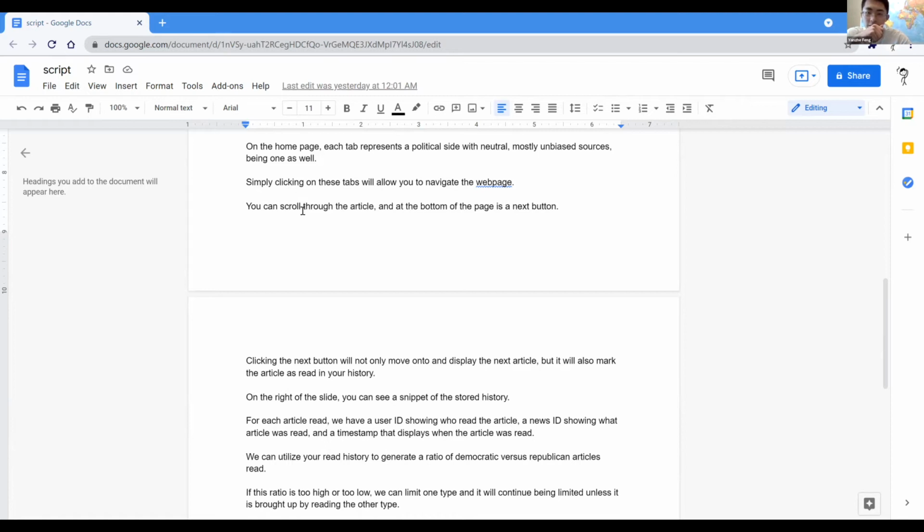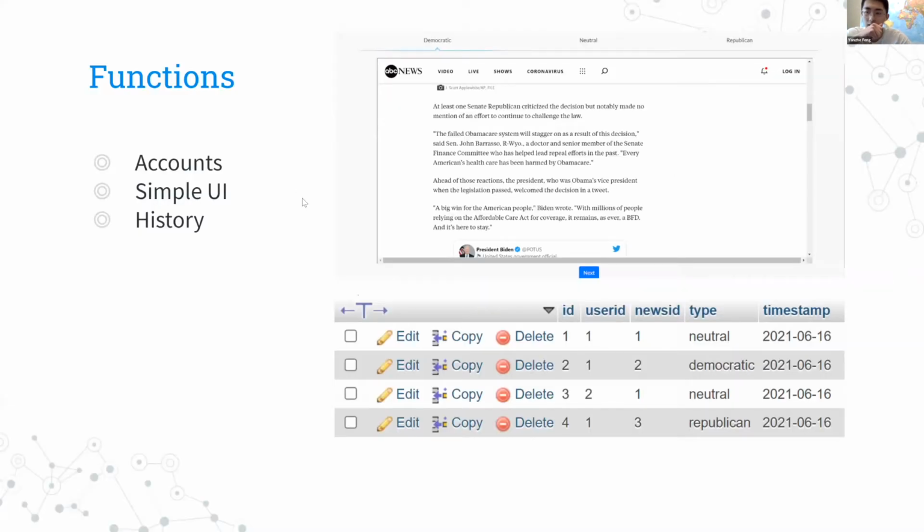On the right-hand side of the slide, you can see a snippet of the... Excuse me, sorry, but we can see your script. So if you want to show your presentation, maybe you could have your script on a different device so you can read off that instead. Okay, sure, yeah.